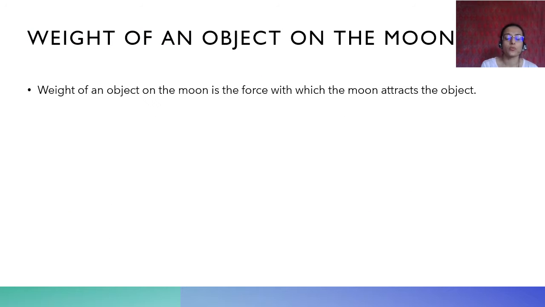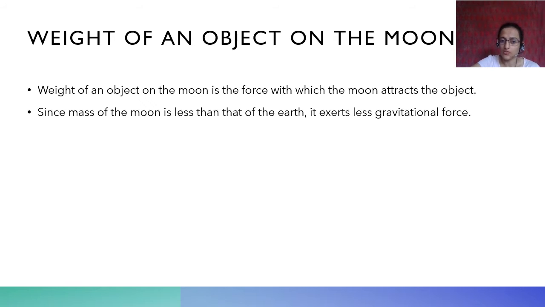Now, weight of an object on the moon is the force with which the moon attracts the object. The weight we have seen so far is how the earth attracts the object. Weight of the object on the moon is the force with which the moon attracts the object. Simple difference. Since mass of the moon is less than that of the earth, it exerts less gravitational force.